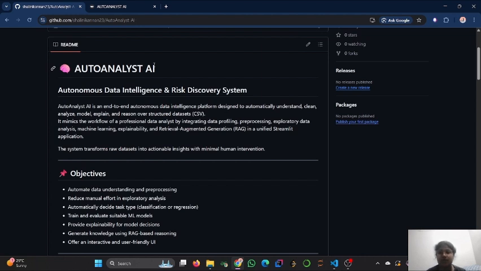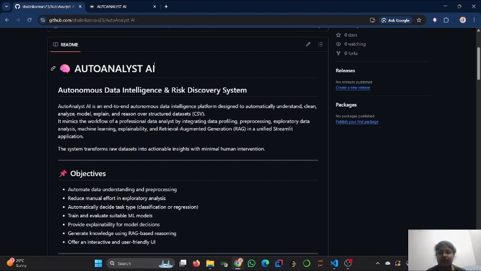Our project objective is to automatically analyze the dataset structure, detect data quality issues, recommend pre-processing steps, and suggest ML models based on the data type. It also explains the feature importance and provides domain-aware reasoning using RAG, which supports both structured and unstructured data sets. This is useful for students, data analysts, and also non-technical users who usually run an ML model before knowing the data set.